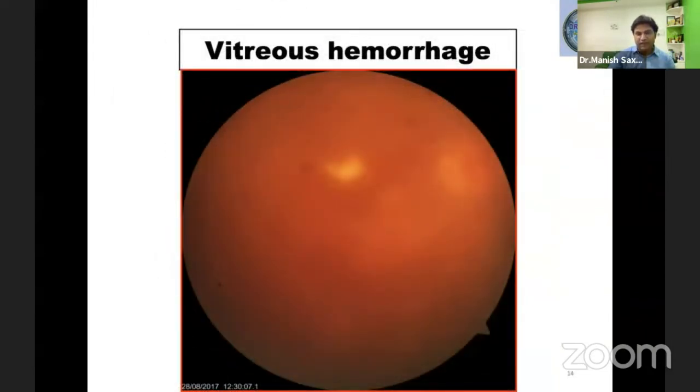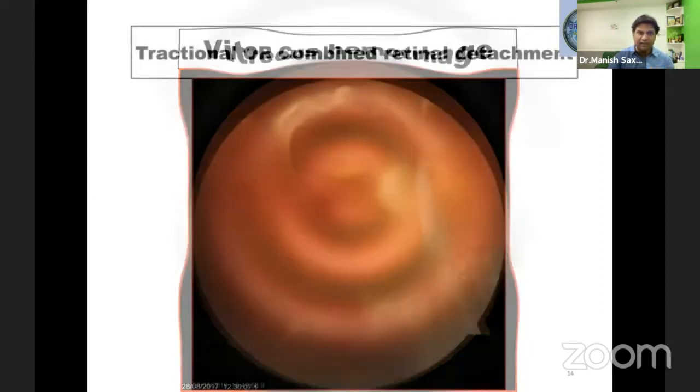Similarly, when this hemorrhage trickles into the vitreous cavity, it is called vitreous hemorrhage. When this vitreous hemorrhage comes, we may not be able to see the retina, and it's easy to diagnose. There is nothing we have to learn.